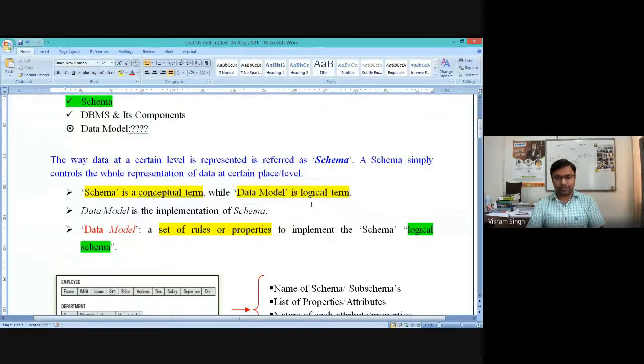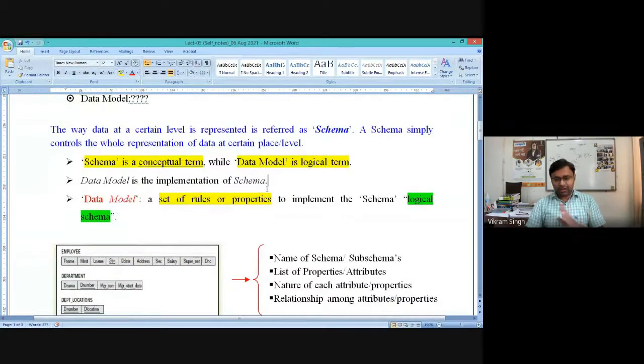In a simplistic view, data model is an implementation of the schema. So whenever a question is raised to you, what is a data model, you can simply say a data model is a set of rules or set of properties which implements the schema. That's a very important part, because schema is first drawn, then you implement it. That's for sure.